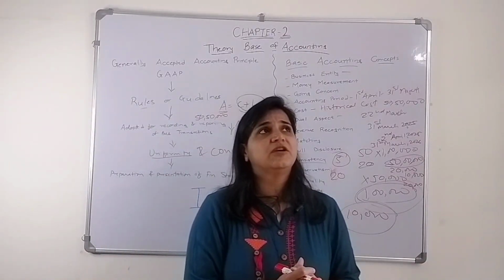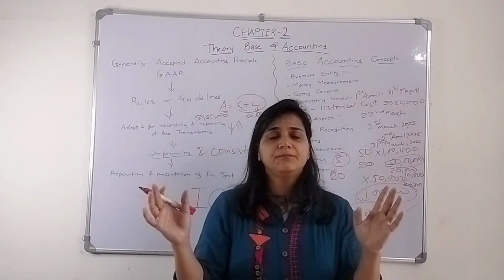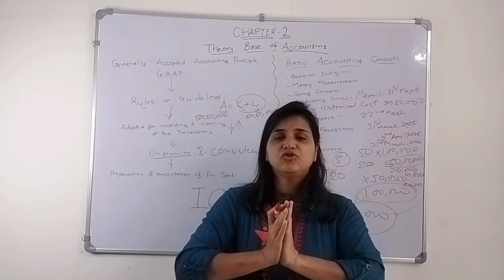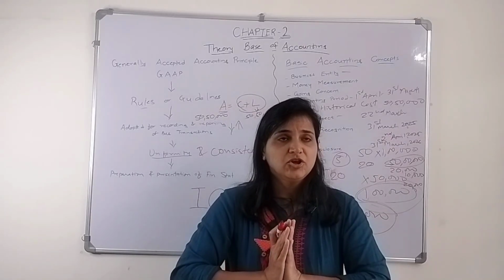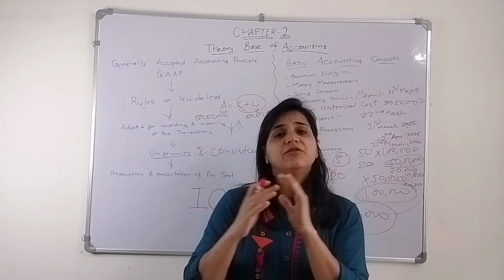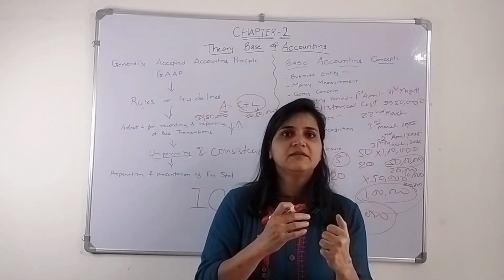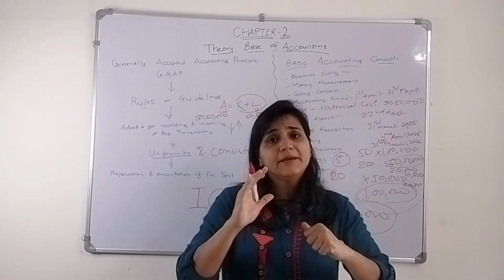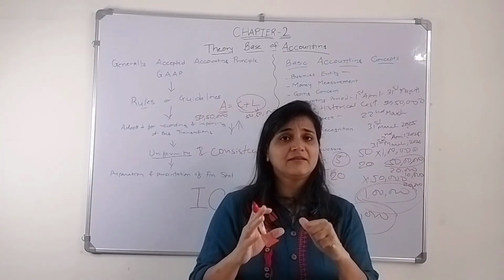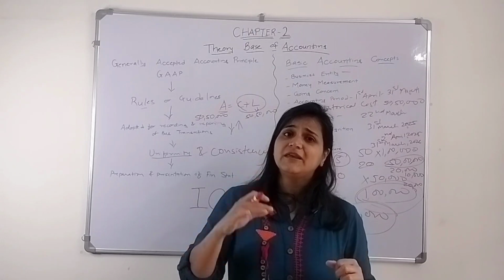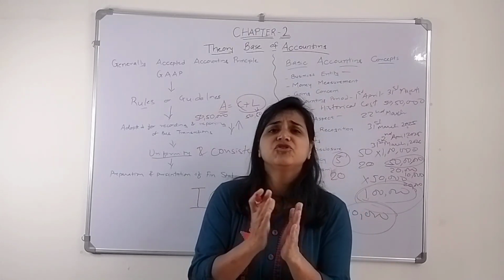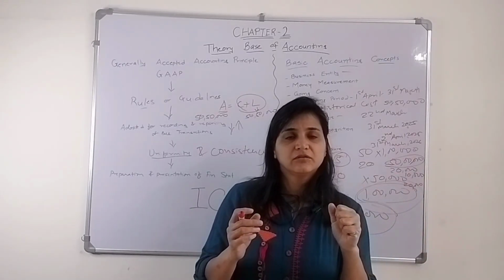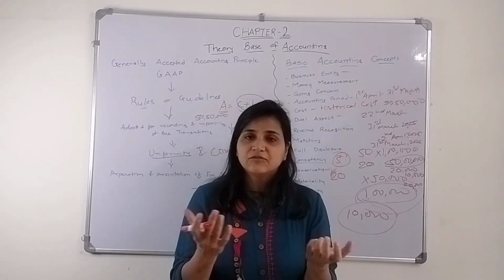Objectivity. Now what is objectivity? Whenever we are preparing the books of accounts, I have told you earlier also, it should be free from bias. It should not be favoring somebody. It should not be in somebody's interest. Now how will we get to know? It should be based on certain facts and evidence. If the accountant feels like, okay, let me show a good picture of the books of accounts, you can't do it.